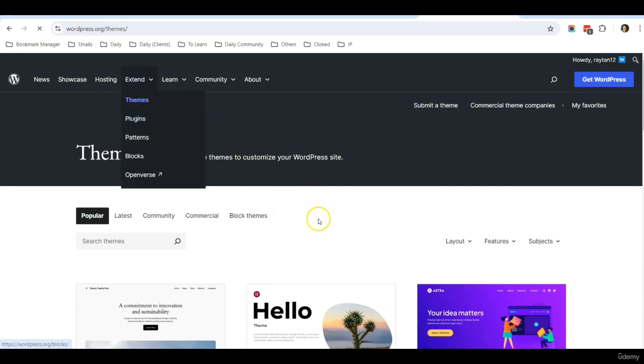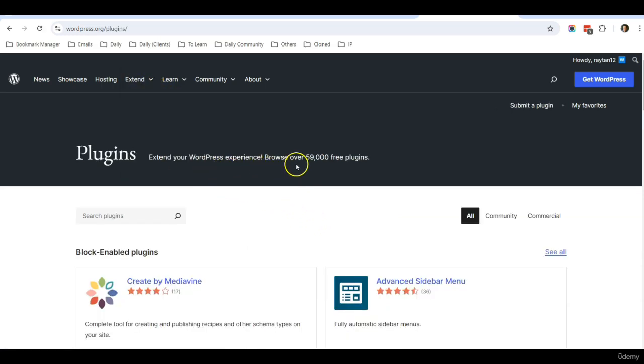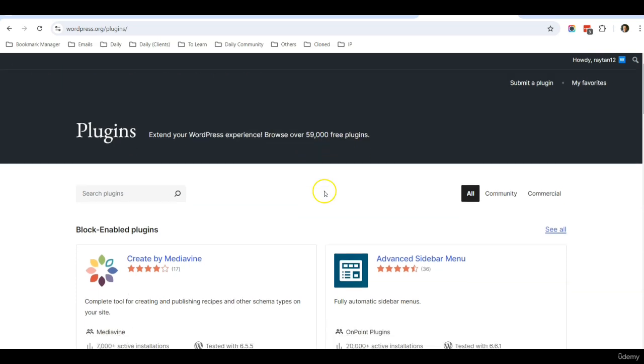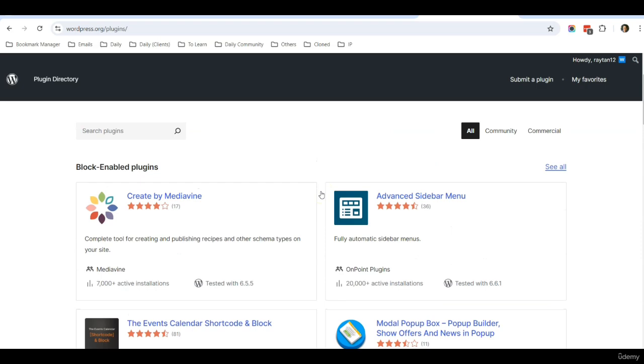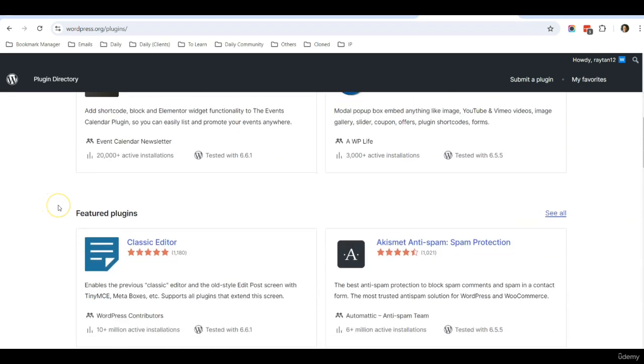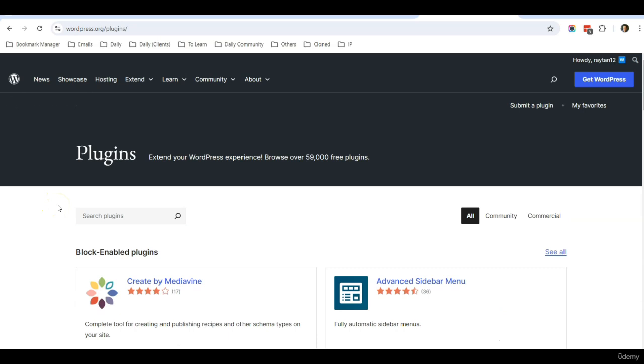And if you click on plugins, we have over 59,000 free plugins. And plugins' purpose is to enhance the functions and the features of the website. So that's really a lot of resources available for WordPress. That's why WordPress has a lot of users around the world, especially local businesses. Small businesses are using WordPress to power their business website.